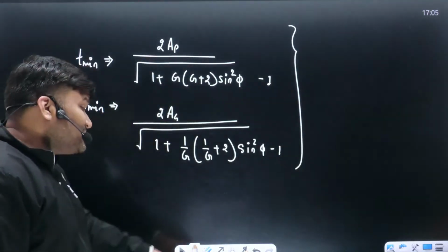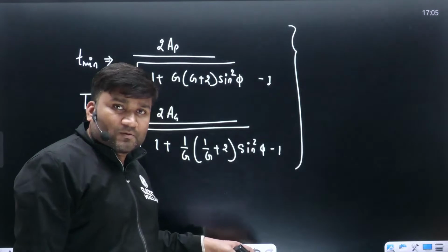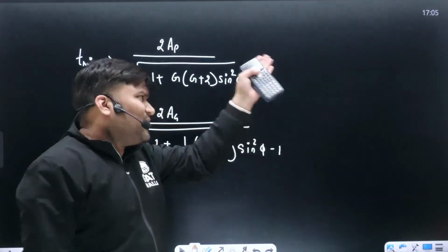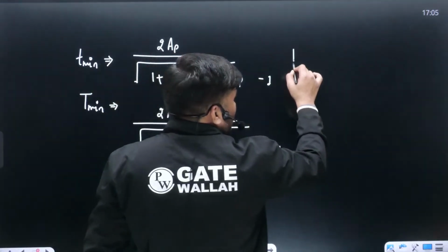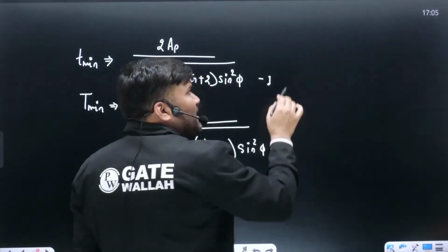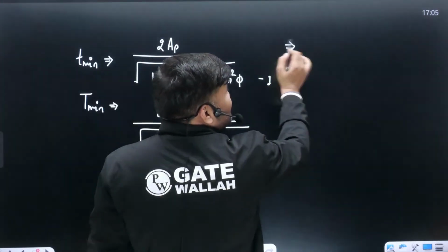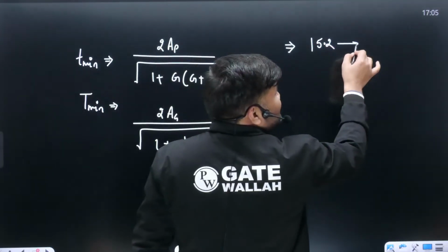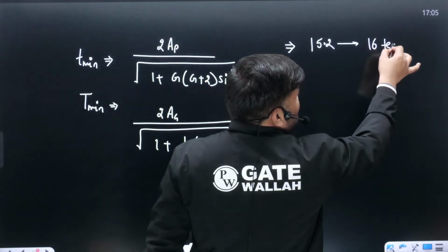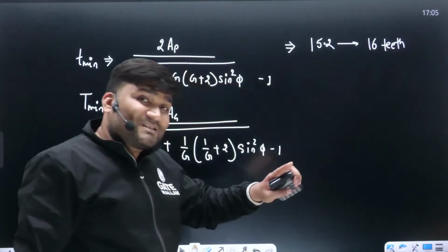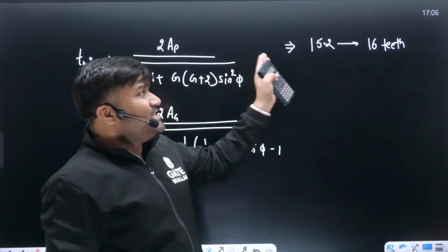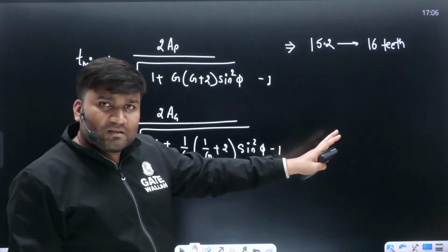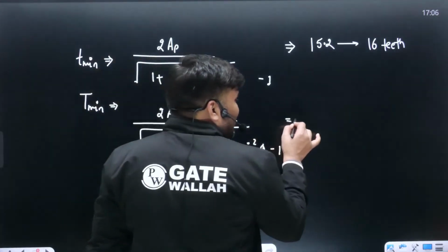While using these formulas, you have to be a little bit cautious. Why am I saying this? You will get some answers from here. If the answer comes out to be a whole number, I'm okay, no problem at all. But if the answer comes out to be 15.2 teeth, you have to go to the next integer, so sir, 16 teeth we are going to use. Is that understood? But before saying that 16 teeth on the pinion you have calculated, here also you have calculated some number of teeth.